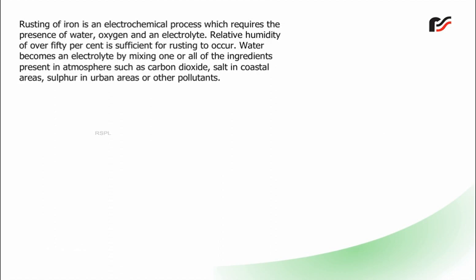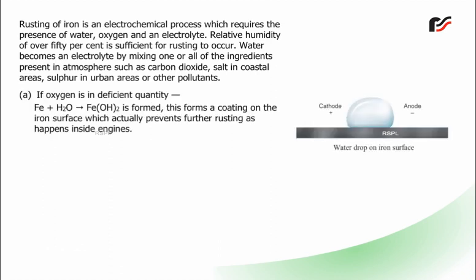Water becomes an electrolyte by mixing with one or all of the ingredients present in the atmosphere, such as carbon dioxide, salt in coastal areas, sulfur in urban areas or other pollutants. A. If oxygen is in deficient quantity, Fe plus H2O gives Fe(OH)2. This forms a coating on the iron surface which actually prevents further rusting, as happens inside engines.